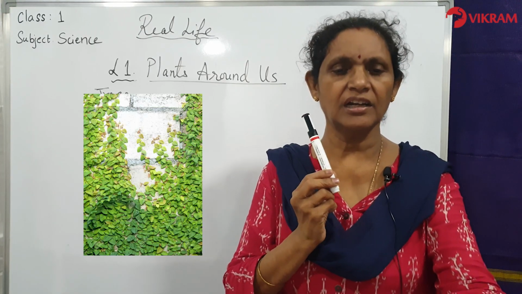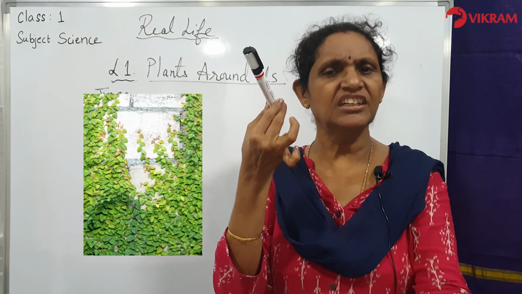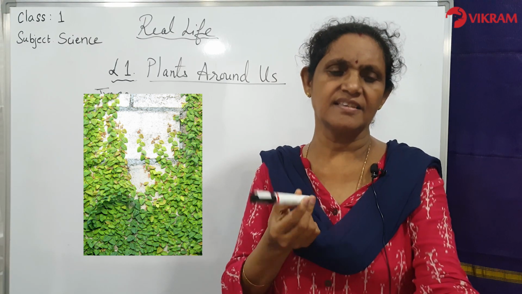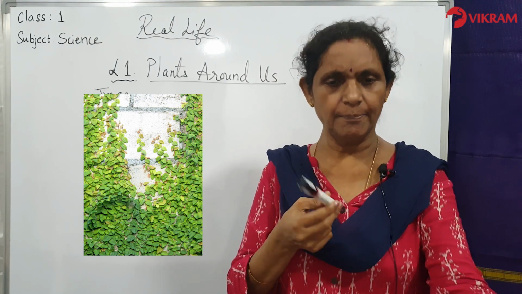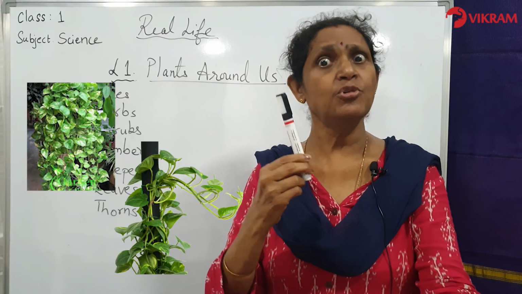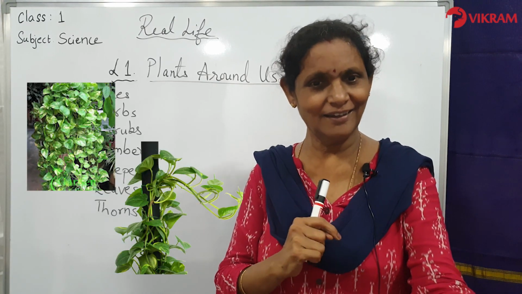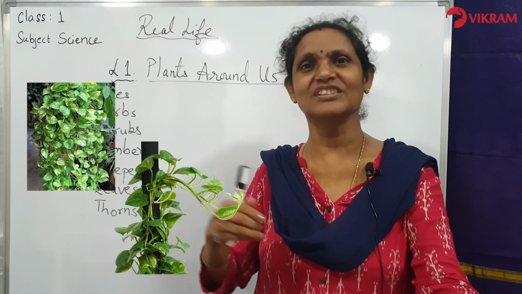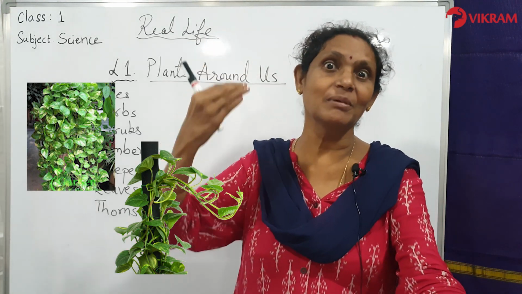Such plants are called climbers. Climbers have thin and long stems. Example, pea, grapevine, beans, money plant are some of the climbers. I am sure you have seen money plant. Yes, it is there in your house, near your house somewhere it is growing, lovely money plant.